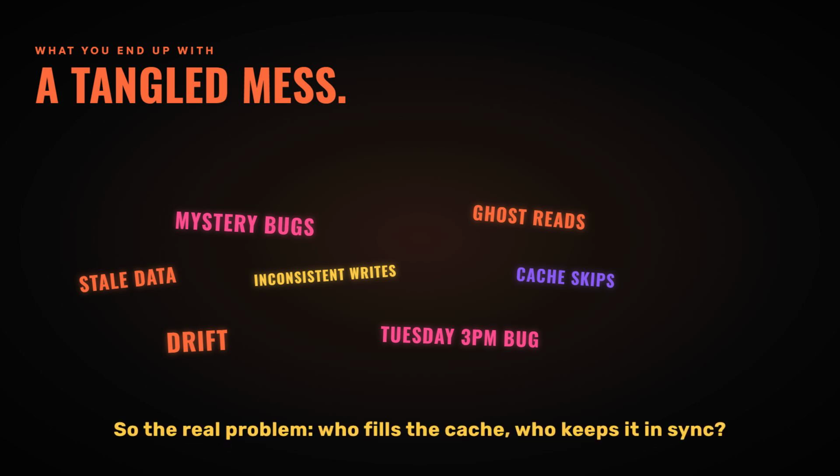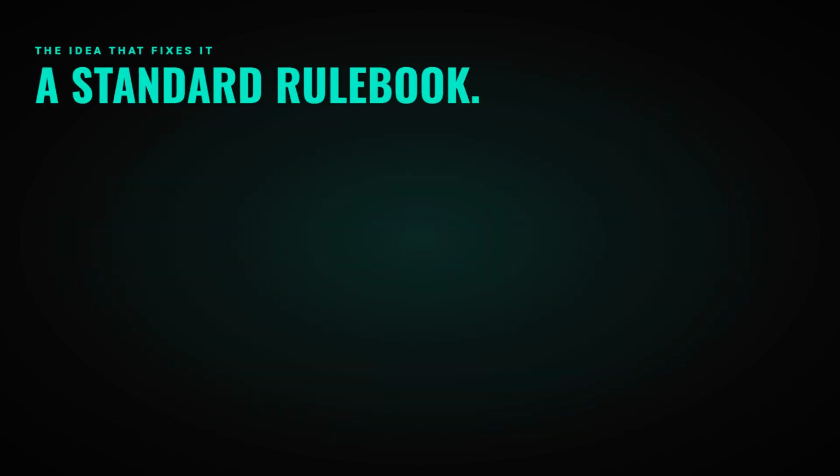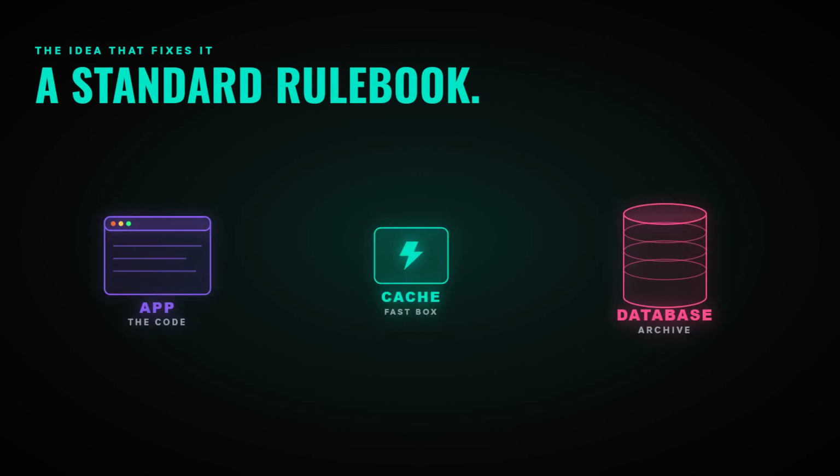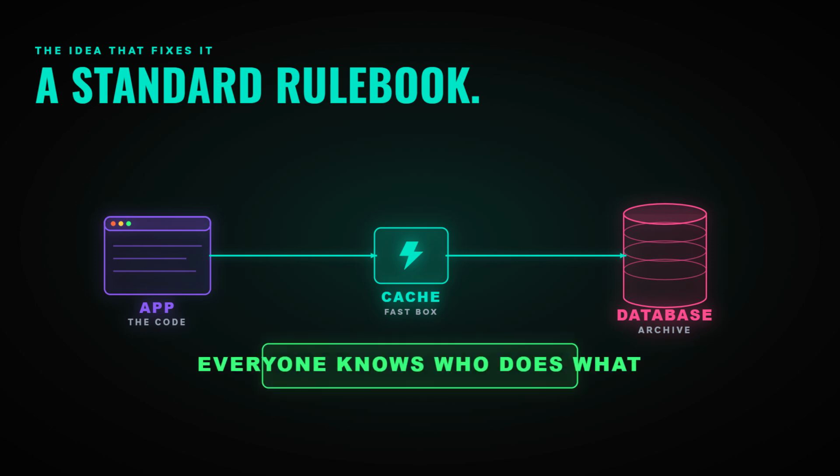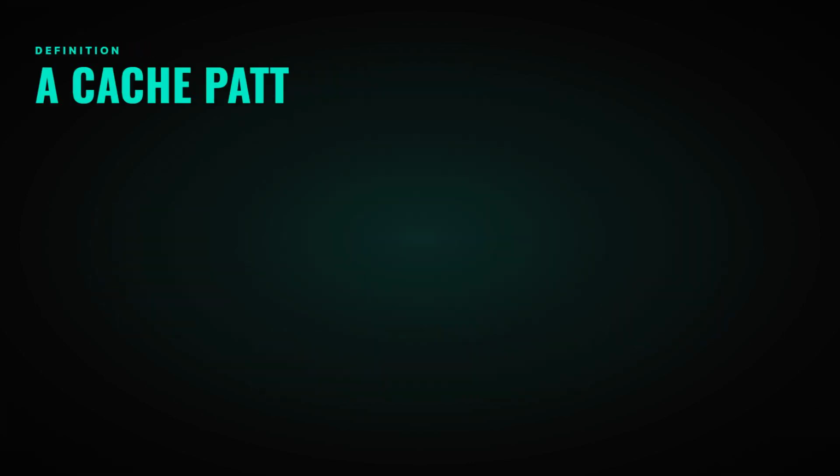So one day engineers got tired of every team inventing their own messy, half-broken approach to this, and someone asked the obvious question. What if we just agreed on a few standard rulebooks for how the app, the cache and the database talk to each other? Then everyone knows exactly who does what. That's all a cache pattern is. A cache pattern is just a standard rulebook that says who reads where, who writes where, and in what order, so your cache and your database stay in sync without chaos.